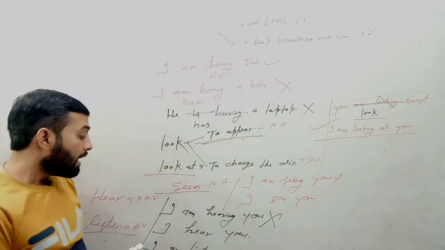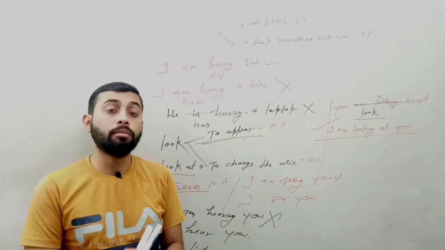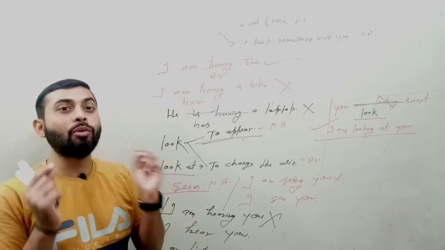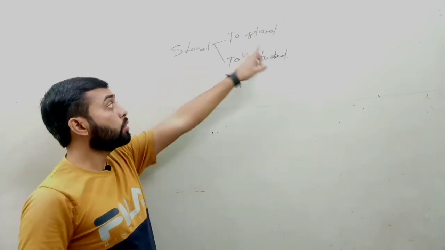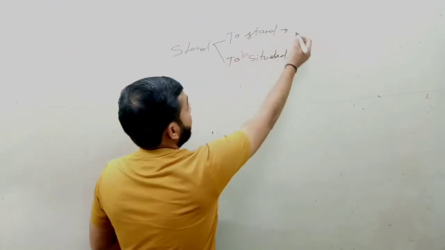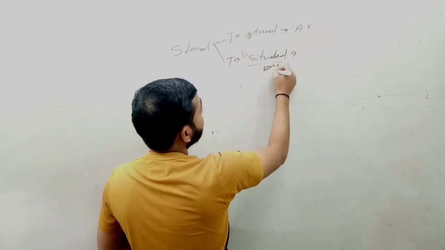No, you will say you are listening to music. Here you are doing work. With listening you are doing work because you are listening to a song, but in here you do not do anything else. Your eyes are open, they will listen to something. Stand also has two meanings: to stand, to be situated. To stand means it is an action verb, and to be situated, it's a non-action verb also.